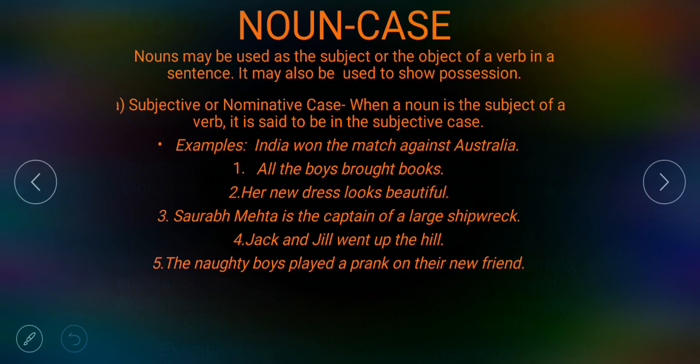So first one is subjective or nominative case. When a noun is the subject of a verb, it is said to be the subjective case. Example: India won the match against Australia. Here, first of all, you have to find the verb. What is the verb? Won. Won is the verb.